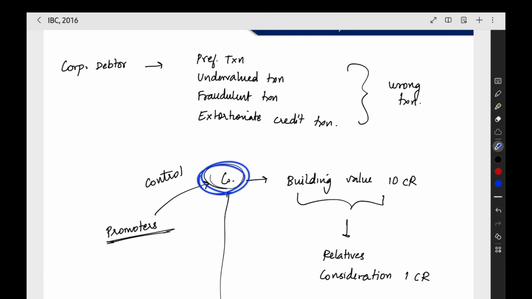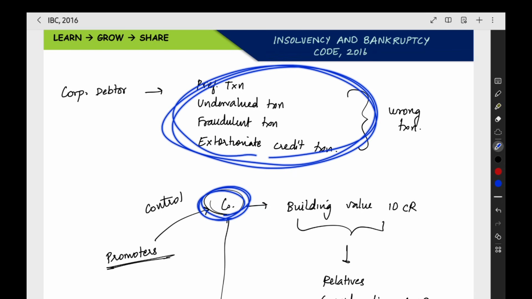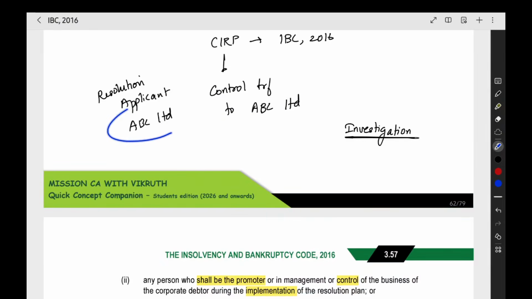Now this company is a corporate debtor. Some wrong transaction has happened. Now who is in the control of the company? ABC Limited. Now whether ABC Limited will be ineligible to present any other resolution plan.